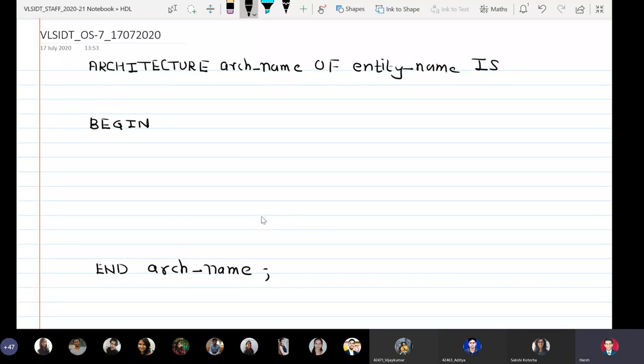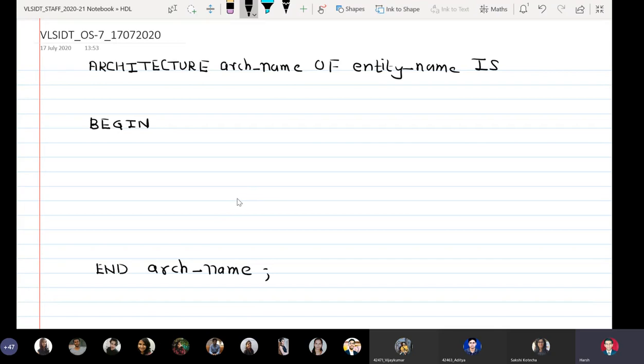As usual, all the uppercase words are predefined keywords and all the lowercase words are free to be given by us. So: architecture arch_name of entity_name is, then there is some space, then there is begin, and then after a few lines it is end arch_name. So please understand, architecture, of, is, begin and end are the 5 predefined keywords to be used in architecture body.